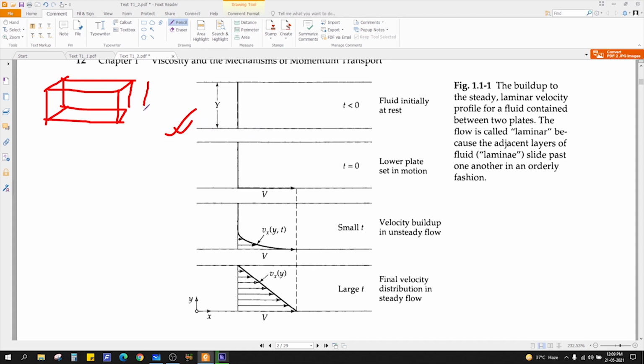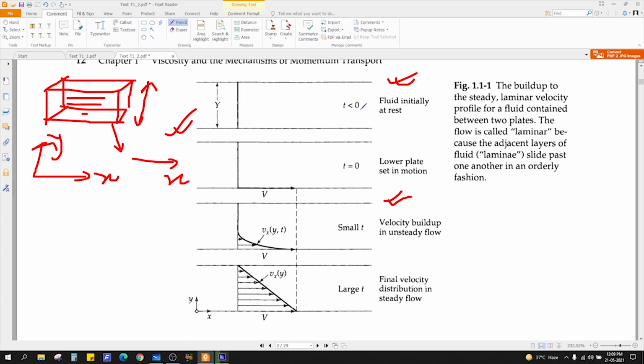The height of the box is y. There is fluid in between, let's say water. Understand the problem first: there is a fluid inside the box. Let's say the lower plate is movable in the x direction. Let's set the coordinate system: this direction is x, this is y. Whatever you're seeing on this plane is the side view.